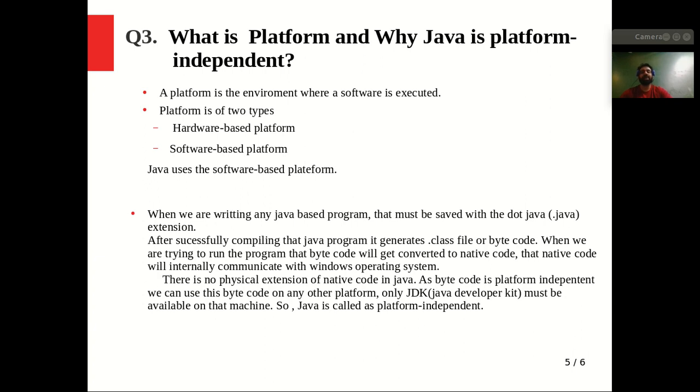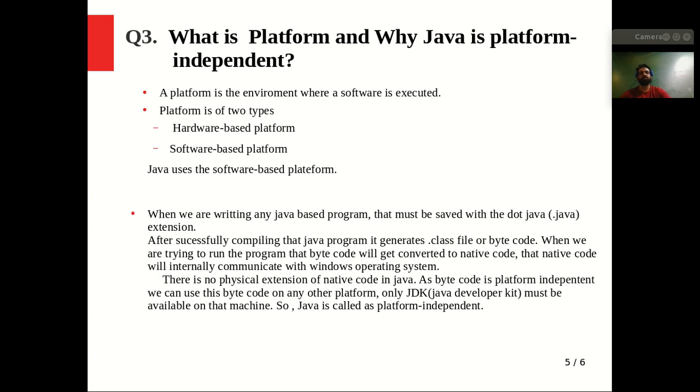Now this bytecode can be run on any platform. It can run on Windows OS, on Linux OS, and on Mac OS also. It does not depend on the platform. Let's say some code is compiled on a Windows OS.